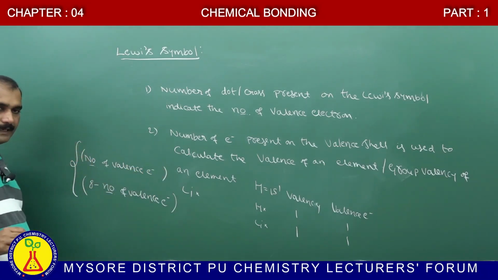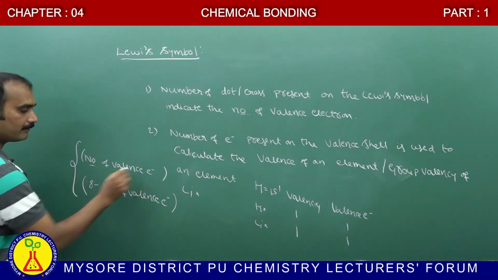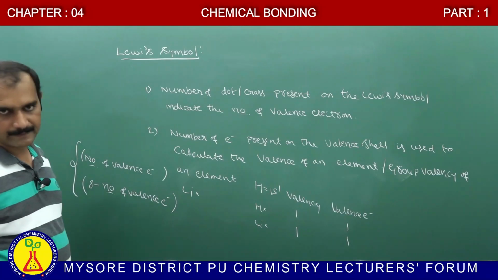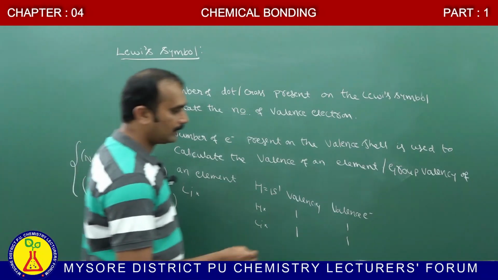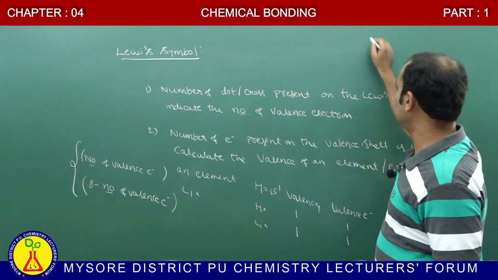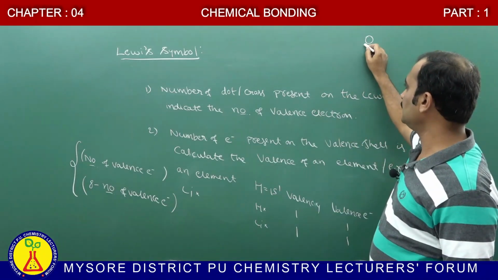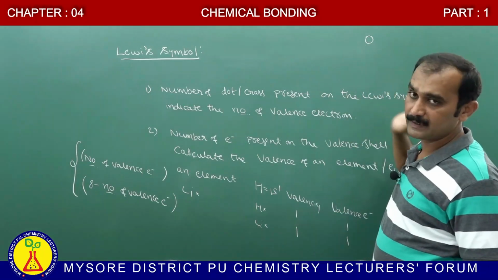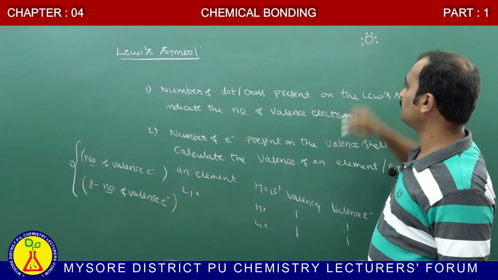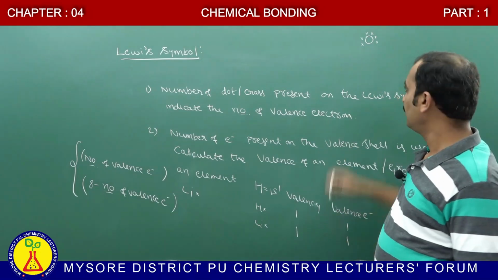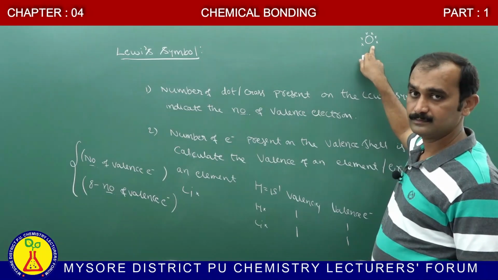Both are regarded as valency. In hydrogen and lithium, the number of valence electrons became equal to the valency. But in the case of an oxygen atom, what happened? In an oxygen atom, there are totally 6 valence electrons present. These 6 valence electrons are represented according to the Lewis structure like this.